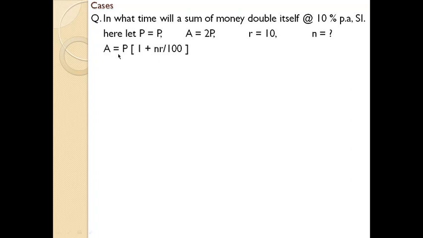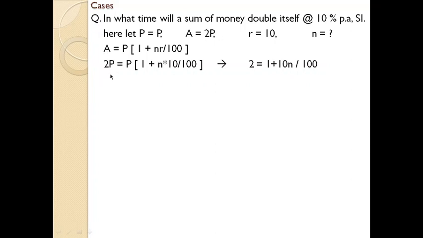We know that the equation for finding the annual amount is A equals P into (1 plus NR divided by 100), or P plus PNR by 100, depending upon the question. You can use any one of the equations we have dealt with previously, and on the basis of assumptions we can substitute the variables here.